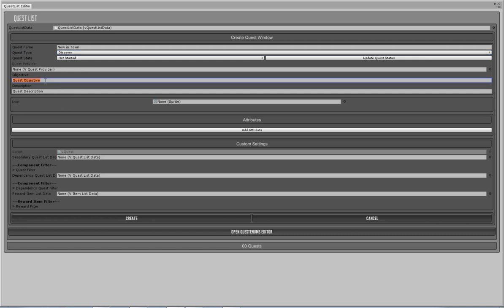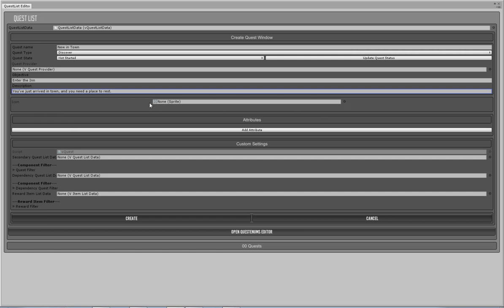So the objective of this is to enter the inn. And then in the description we've got, you've just arrived in town and you need a place to rest. There we go, cool. Now the next one here, we got icons and sprites.